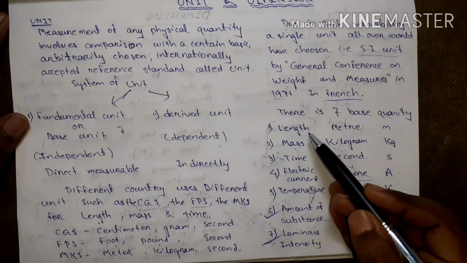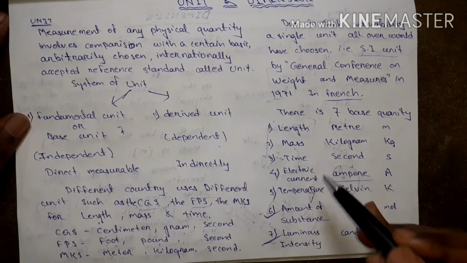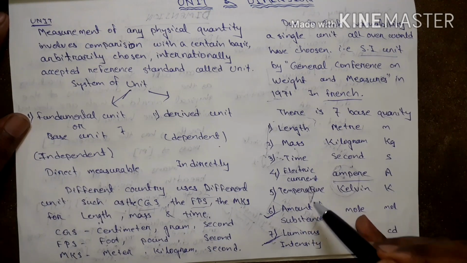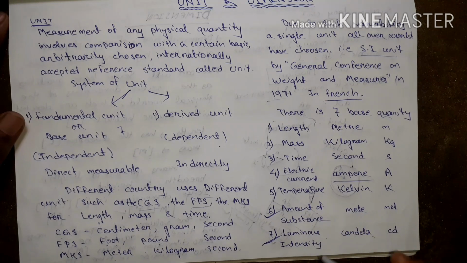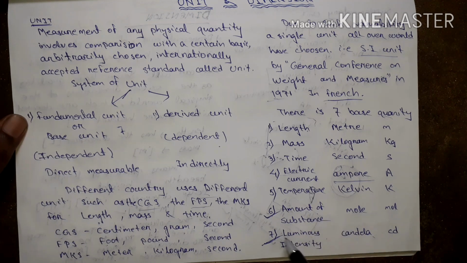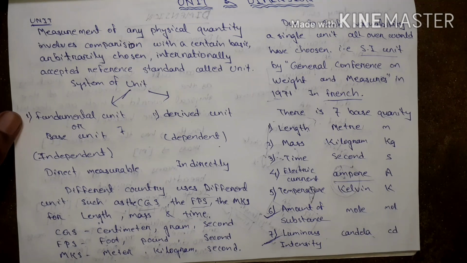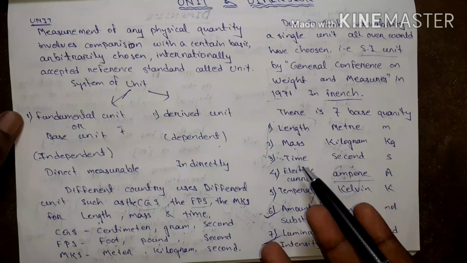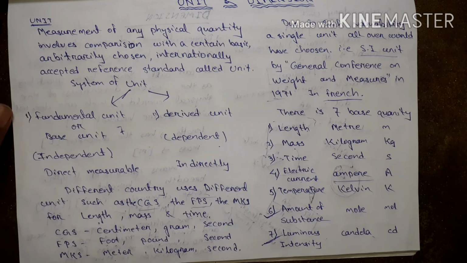What are they? First is length, mass, time, electric current, temperature, amount of substance and luminous intensity. Luminous intensity: intensity means brightness of a light. How much brightness a light gives is called intensity. More intensity, more brightness. Amount of substance, you have already read in chemistry, mole concept. And temperature, length, mass, you already know about it.